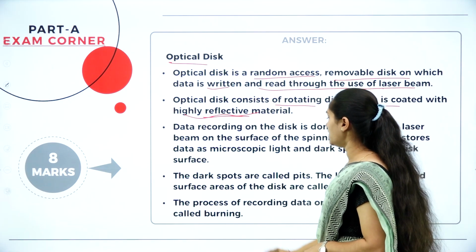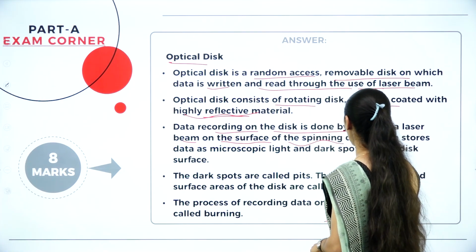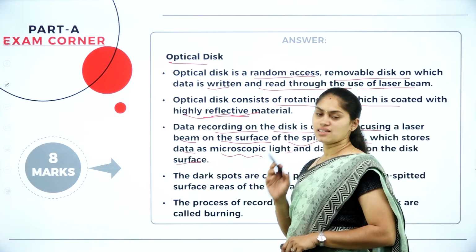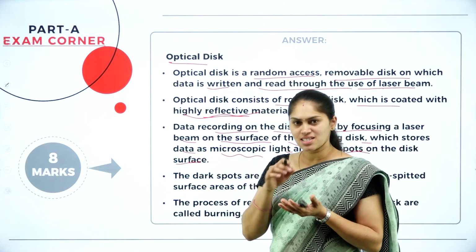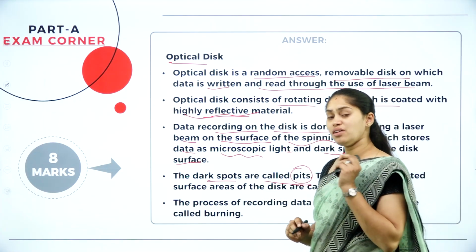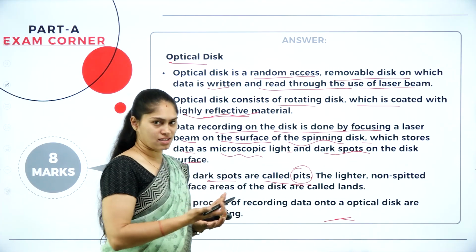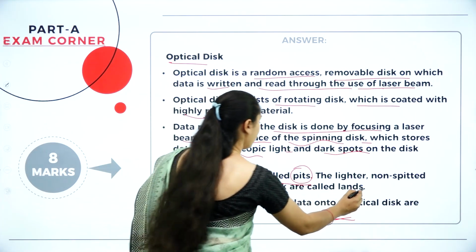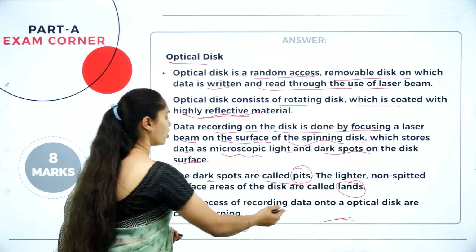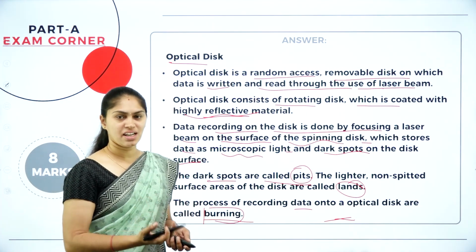Here the data recording on the disk is done by focusing a laser beam on the surface of the spinning disk, which stores the data as microscopic light and dark spots on the disk surface. Whenever we have data, you can see some dark spots, and those dark spots are called pits. If it is not filled by data, if we don't have any dark spots on that circular plate, then we call that lands, the non-spotted area of the disk. The process of recording data onto the optical disk is called burning, that is what we say: CD burning, DVD burning, like that.